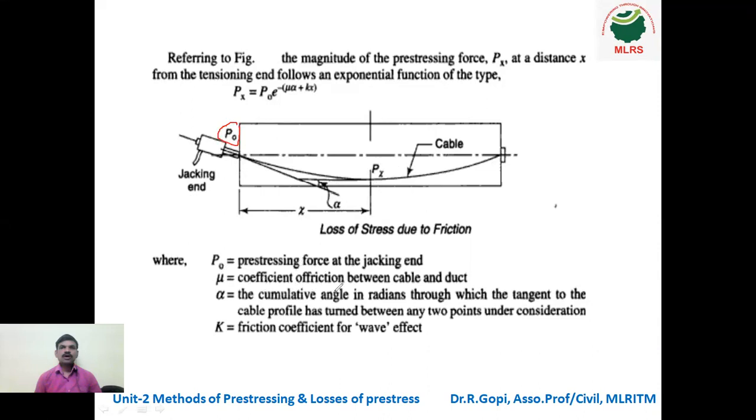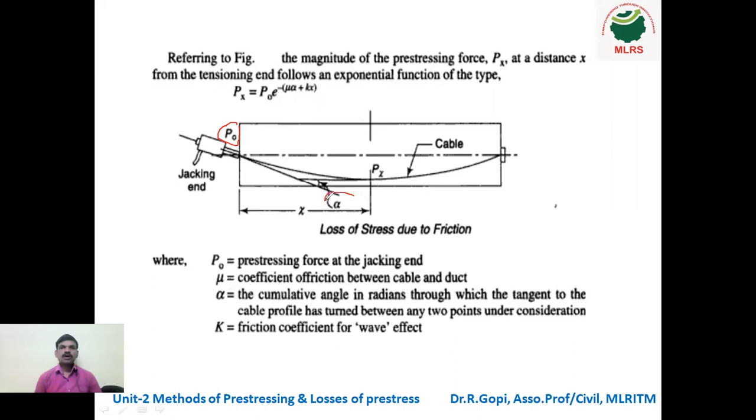Next, mu is the coefficient of friction between cable and duct. This mu value is given in the code book. Alpha is the cumulative angle in radians through which the tangent to the cable profile has turned between any two points under consideration.